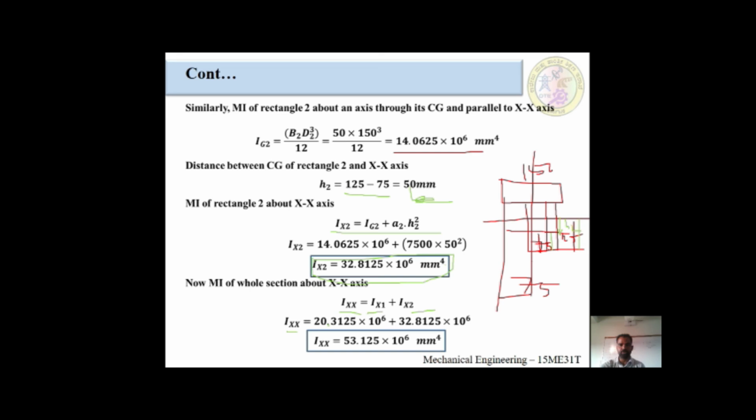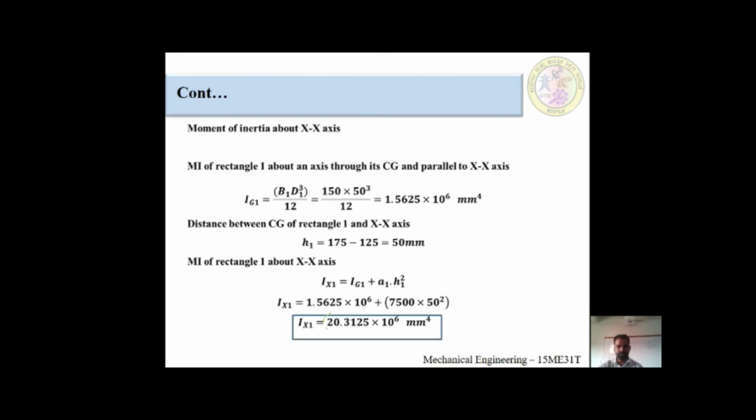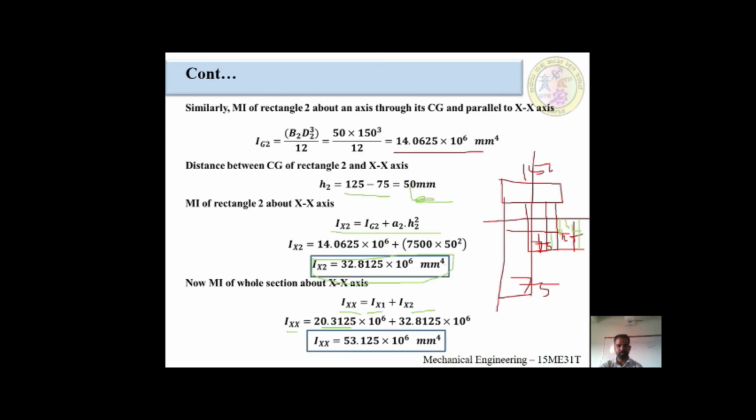Ixx1 we got is 20.3125 into 10 raised to 6, and Ixx2 is 32.8125. We put both in this formula: Ixx is equal to 20.3125 into 10 raised to 6 plus 32.8125 into 10 raised to 6. The whole moment of inertia about the x-axis is 53.125 into 10 raised to 6 millimeter raised to 4.